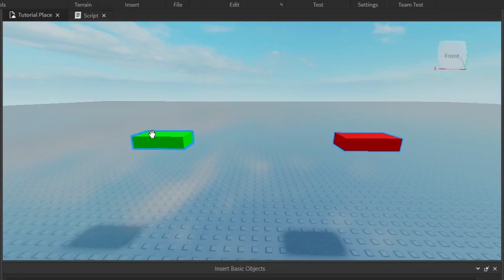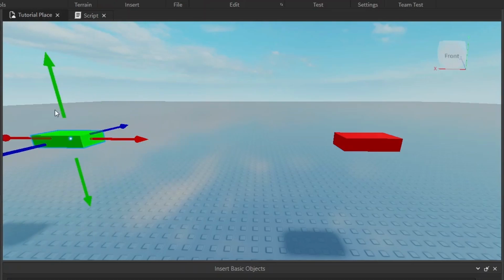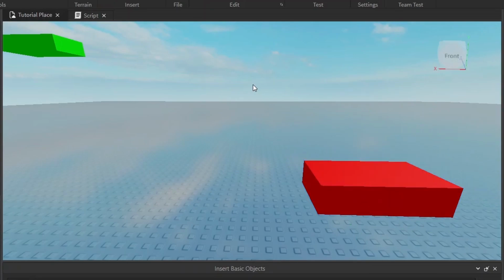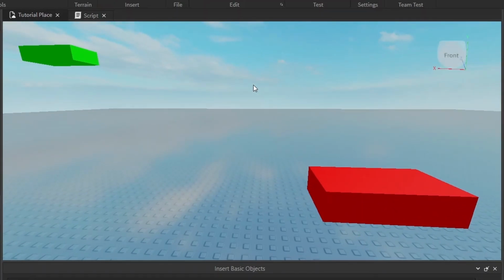I want to use these two parts to symbolize two points in space, because points have a position and these have a position. Let's just position them randomly within space. I don't know, like that. And I want to show you how to find the distance between them. So this green part is part A and this red part is part B. Get used to that during the series.